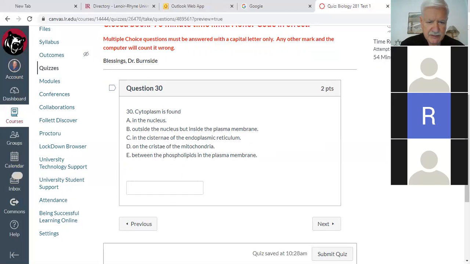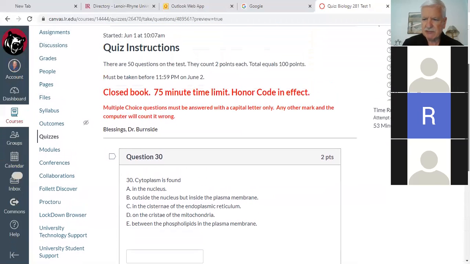So what do you say about that, Allie? B. B, good. Outside the nucleus, but inside the plasma membrane. Very good. That is the correct answer. That's where the cytoplasm is found.